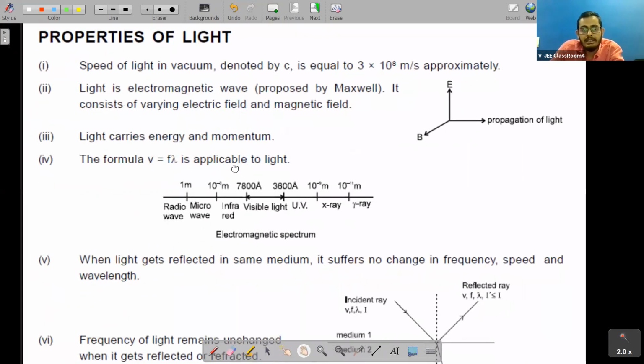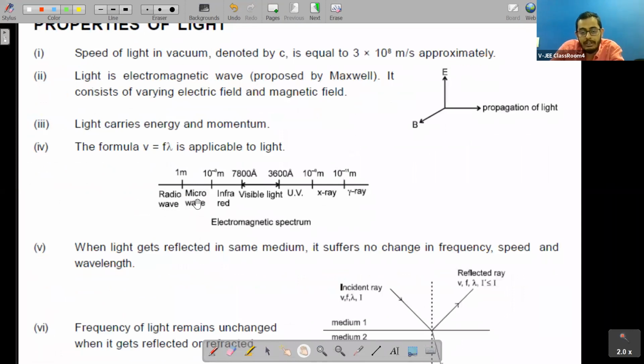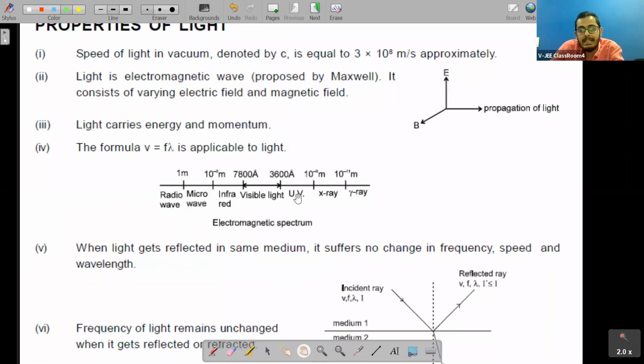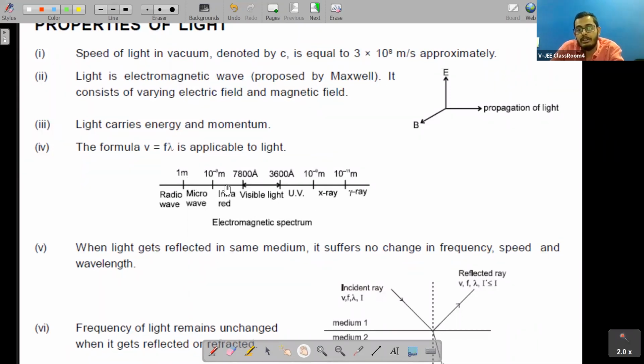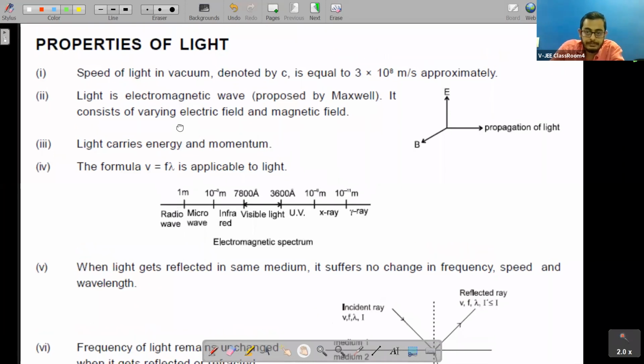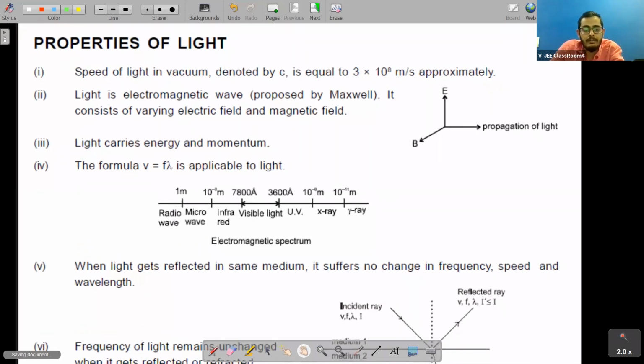You can see radio wave, microwave, infrared, visible light, ultraviolet, x-ray, gamma rays. This is the electromagnetic spectrum.